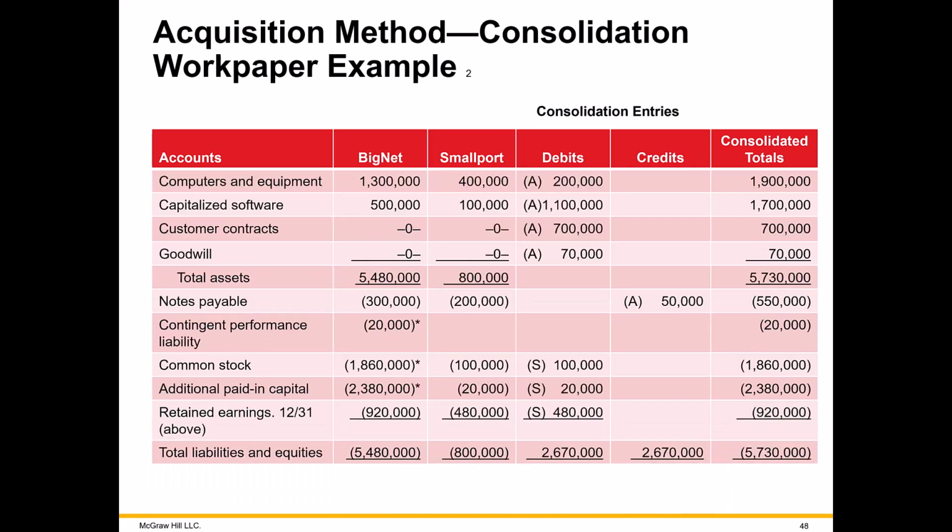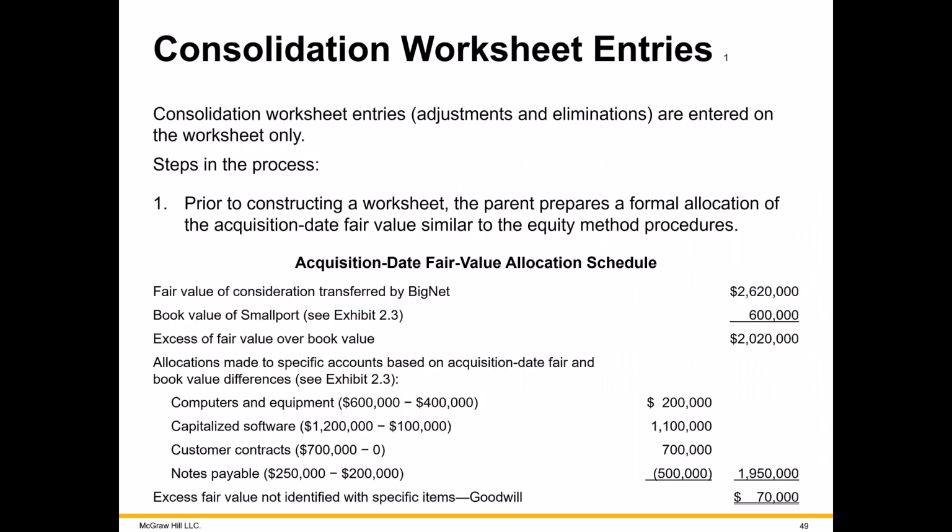So let's take a look at the journal entries. And again, this is the calculation we saw even way back at the beginning of the chapter, allocating the fair values to the assets and liabilities of the sub, and then whatever we cannot allocate goes into goodwill, or if the excess book value here was larger than the proceeds we gave to acquire the sub, then we would have a purchase gain, a gain to be recognized.